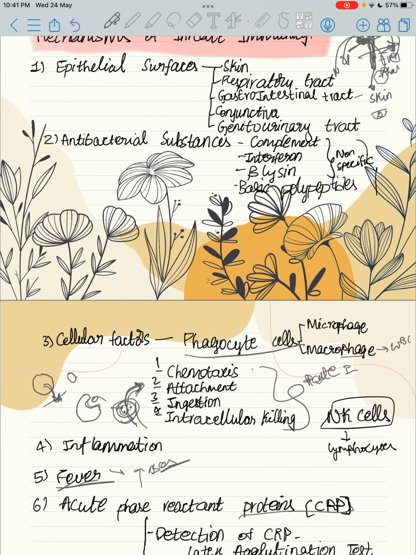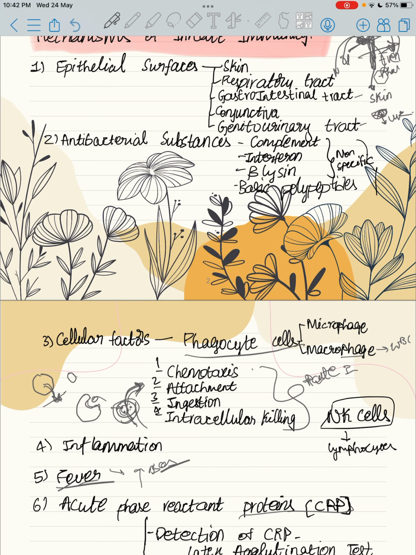Gastrointestinal tract: we all know we secrete digestive enzymes, and those digestive enzymes will lyse the bacteria. Conjunctiva, eyes: eyes have tears, and tears have the lysozyme enzyme which will lyse the bacteria. And genitourinary tract.